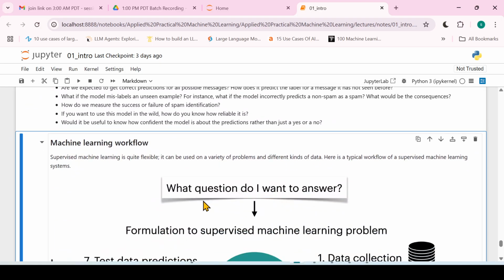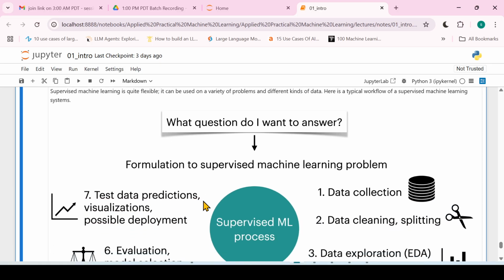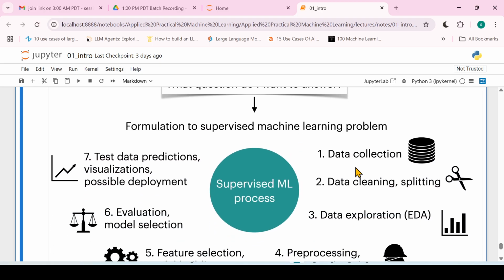Now, the machine learning workflow. So now we'll discuss what this machine learning workflow is. Machine learning is very flexible. Our first task is data collection. After that, we want to do data cleaning and splitting. We have already discussed the splitting, right? We split the data into the training and the test part.